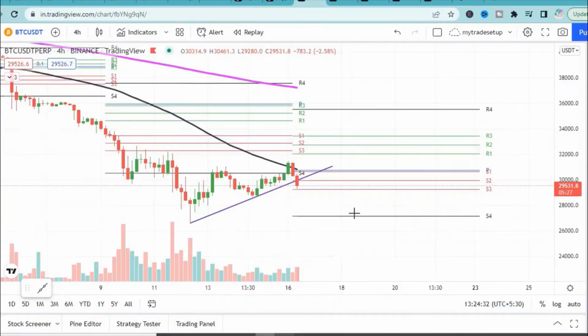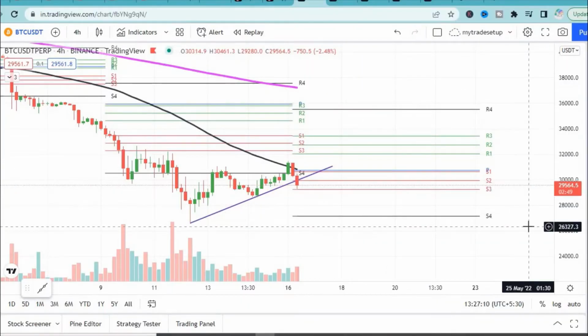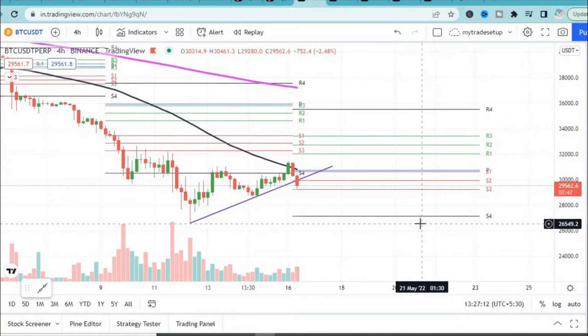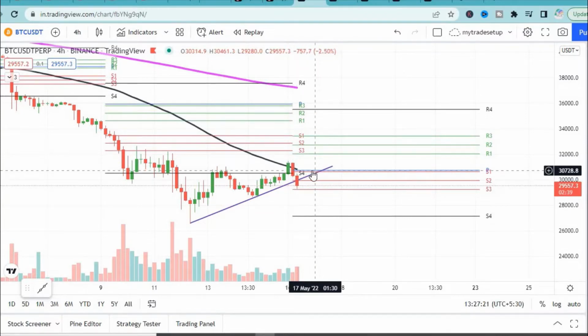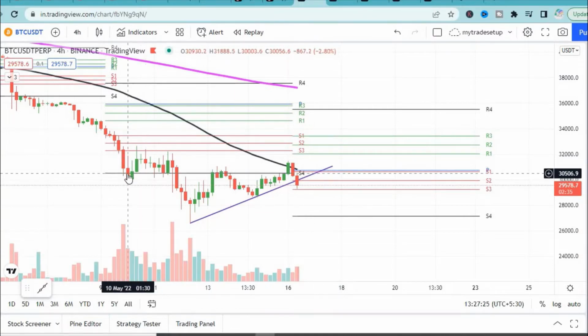So if we could review the other technical picture of Bitcoin, this is a Camarilla pivot point. We can clearly see it tried to go a little bit above this 50 period moving average, but fell below the pivot point for this week. Actually, this is a new pivot point for this week. This was the previous week S4. So the moment S4 was broken, we were clearly calling out that the trend is going to continue downwards, as long as a few more parameters are met.